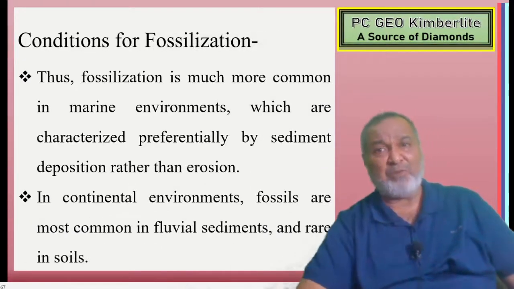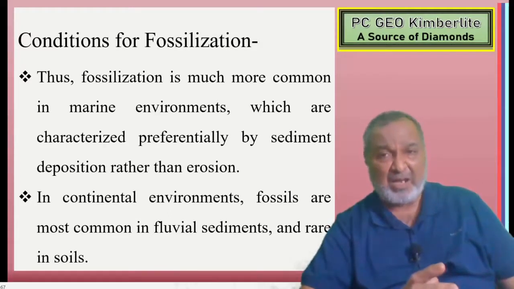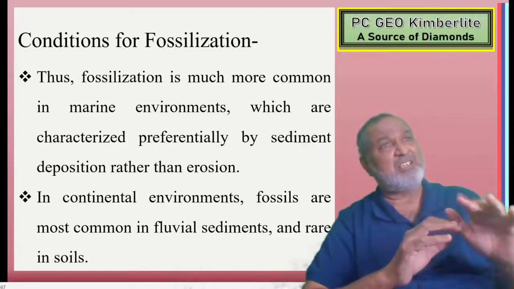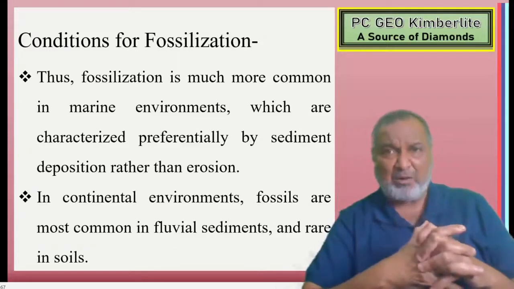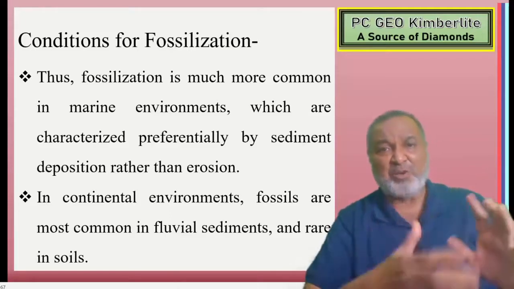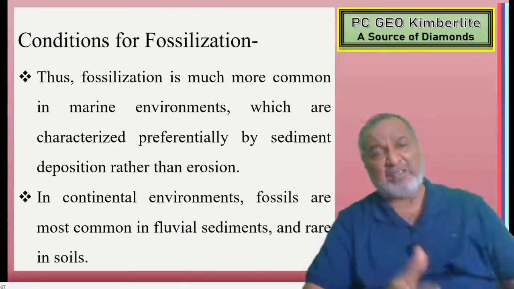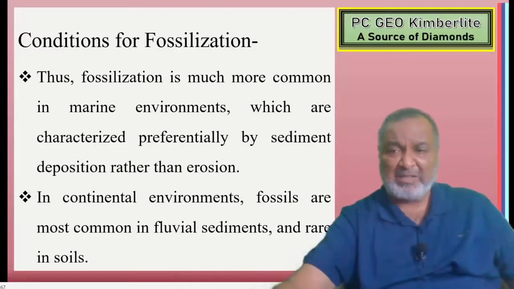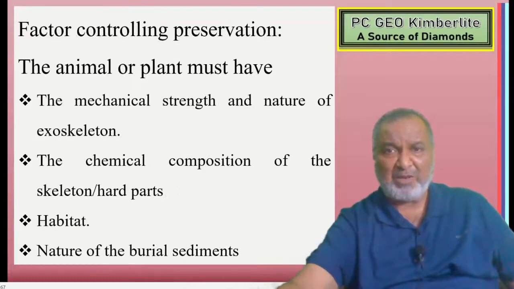Then next, fossilization is much more common in the marine environment as compared to the terrestrial environment, because there is continuous deposition in the marine condition. But on the land, on the continent, there will be deposition, and at the same time there will be erosion. Due to that, we have fewer chances of fossilization on the continent, but there are more chances in the marine environment. That is the difference, but on the continent, the fluvial sediments which are there, in the soil, we are going to get the fossil.